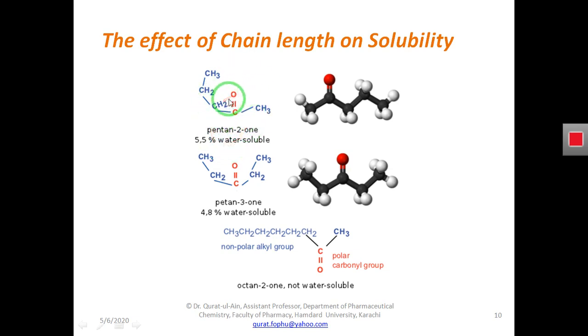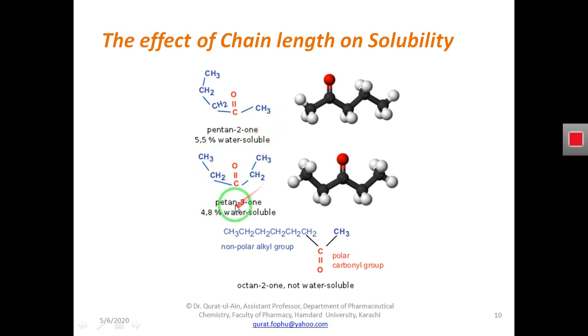But if the molecule has two alkyl chains that are unequal, it will have higher solubility. However, if the ketone has two alkyl chains that are equal or similar, it will have less solubility in water.